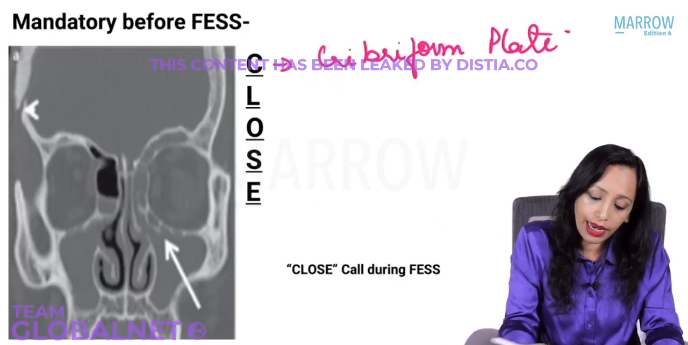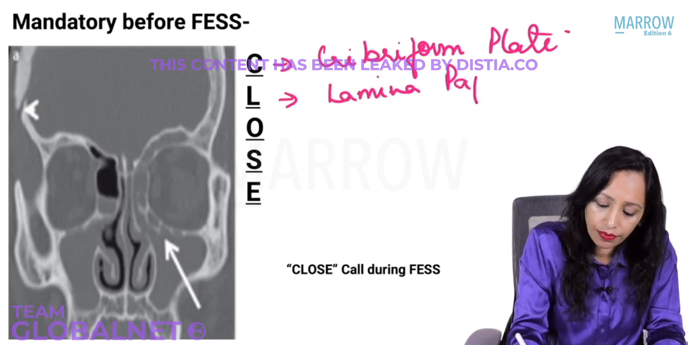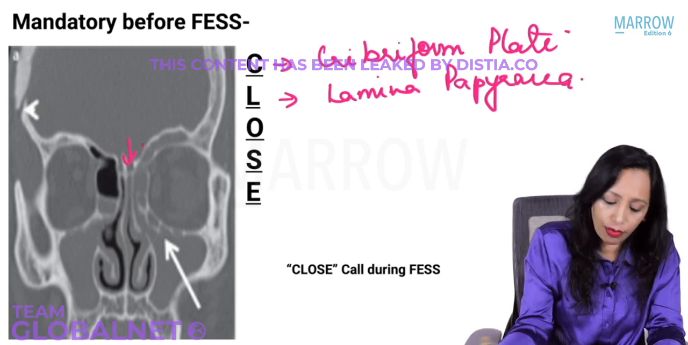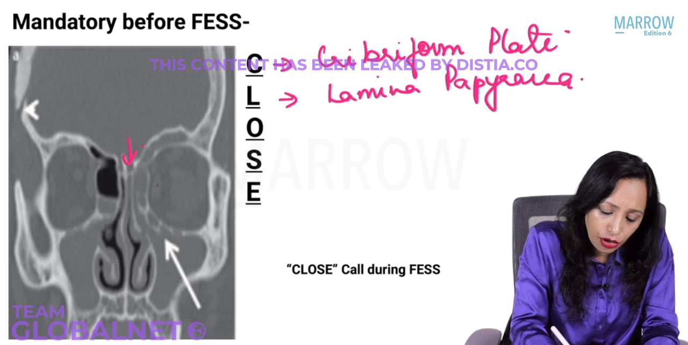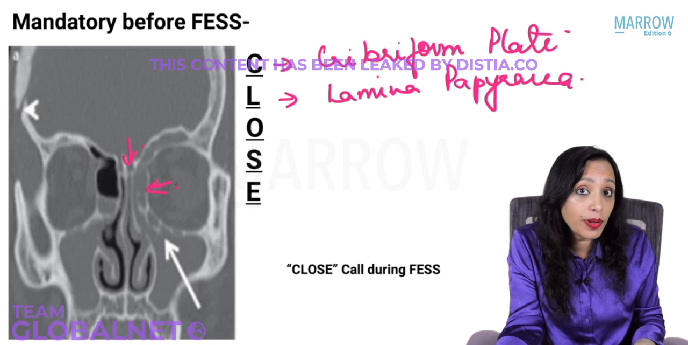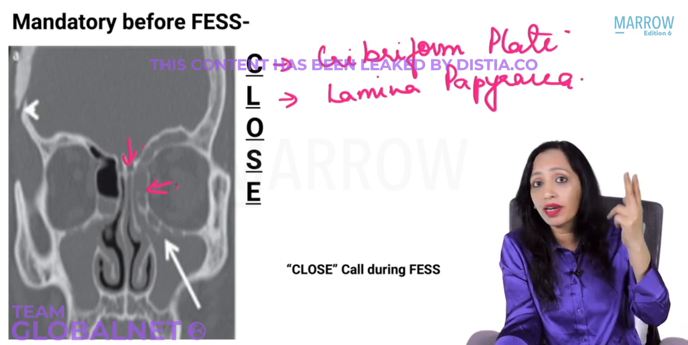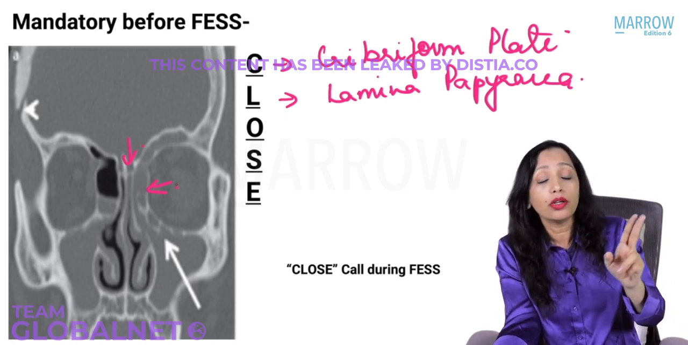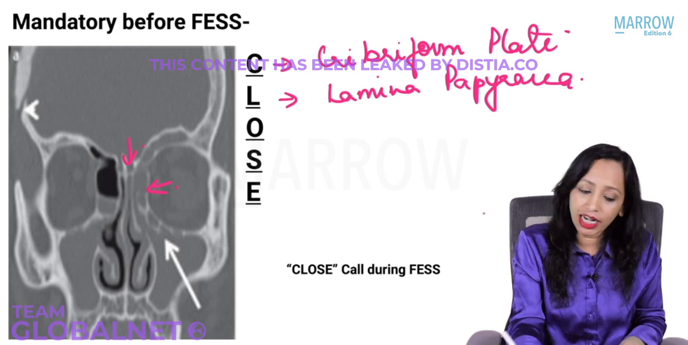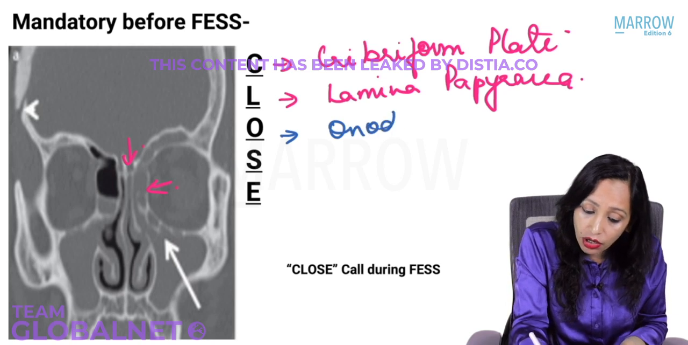Now what is L? L is lamina papyracea. So the first thing that you have to visualize is the cribriform plate depth. The second thing you have to see is the lamina papyracea. Is it dehiscent in this patient? Is it eroded in this patient? If there is already a dehiscence, it is a very thin wall, already dehiscent, then the chance of injuring the orbit will be very high. So you have to visualize the lamina papyracea. You have to see whether there is any Onodi cell or not.